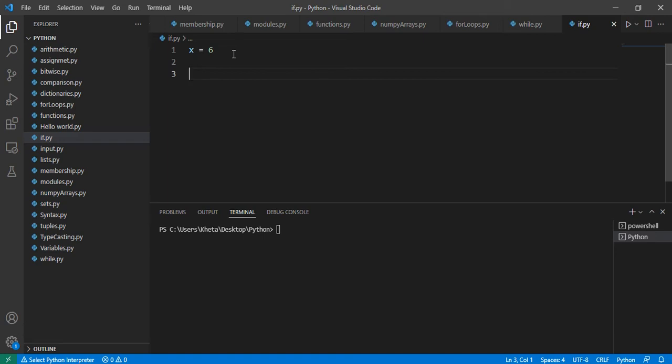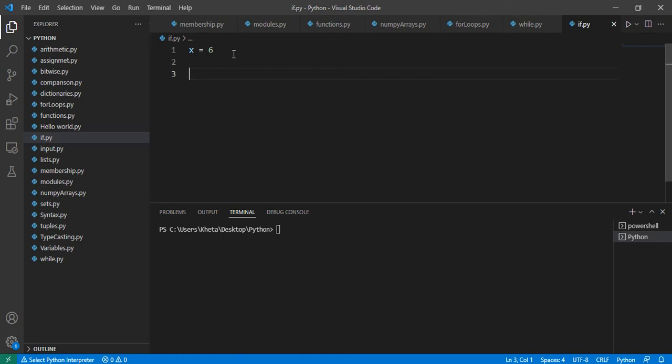Okay, so my first question to you is, how do you check if a number is even or odd? Well, we mentioned that if it's even, it's divisible by 2. And if you go back to one of the videos where we talked about arithmetic operators, there is an operator called the Modulus Operator, which checks for remainders.